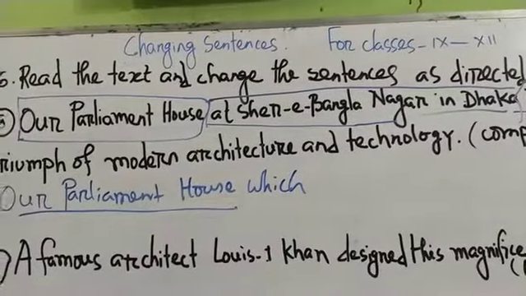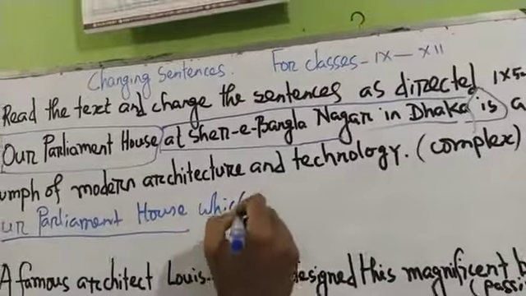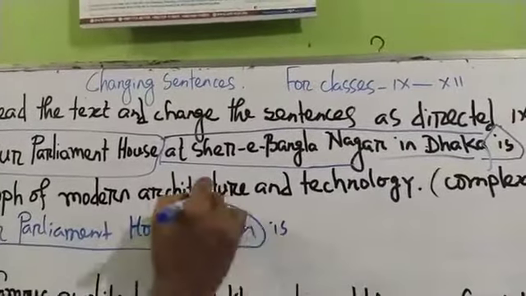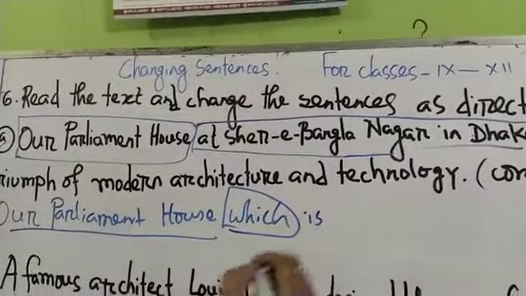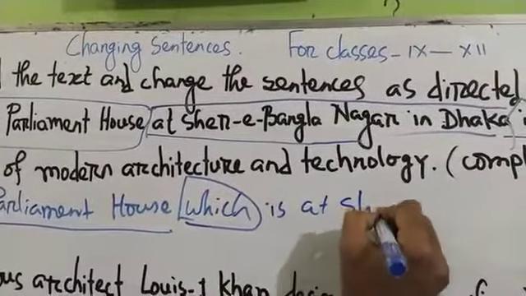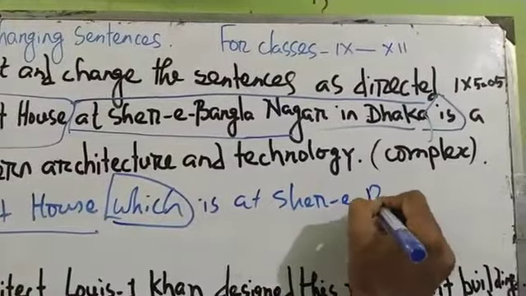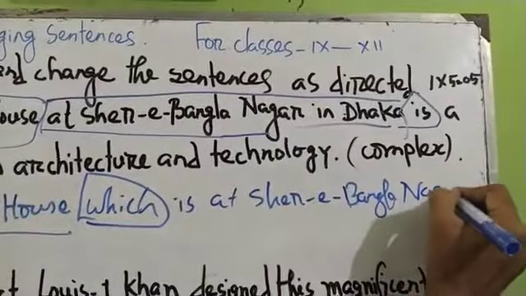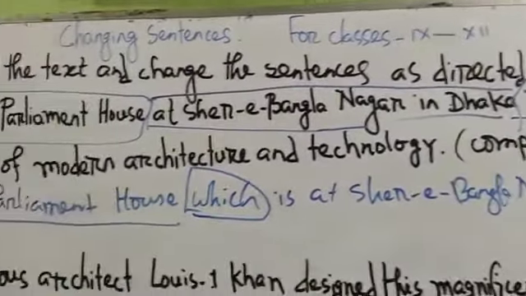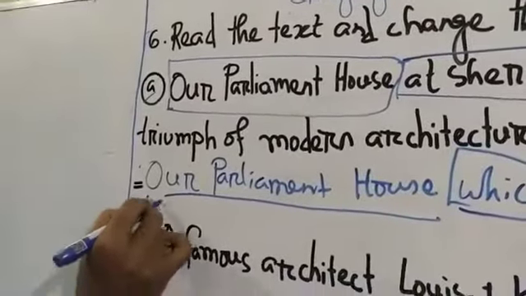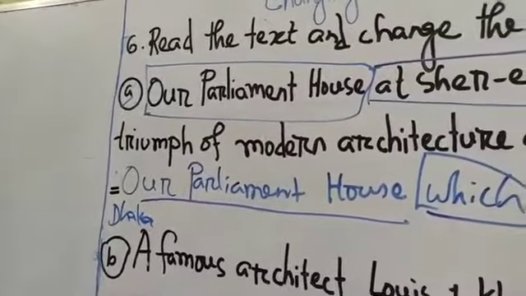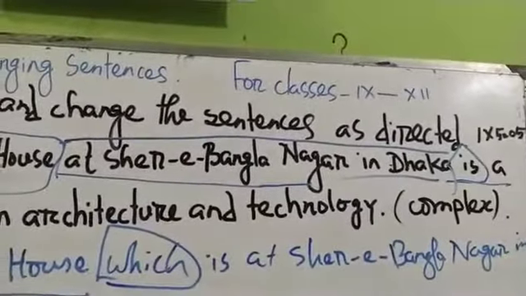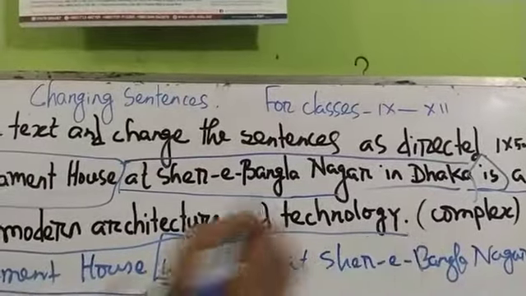You know that in a complex sentence there will be two subjects. Here, which is being used as a subject, which is at Sher-e-Bangla Nagar in Dhaka, and the extension from here we have to write up to the last.